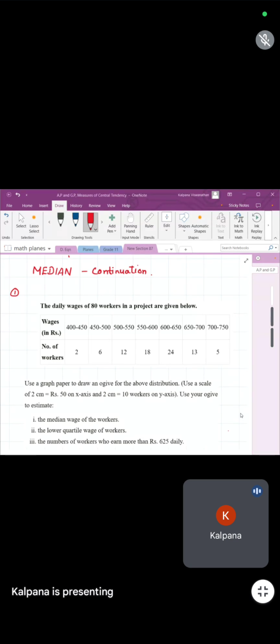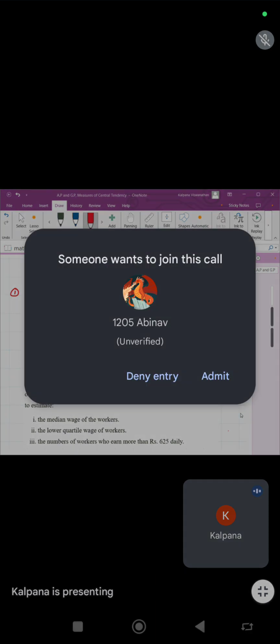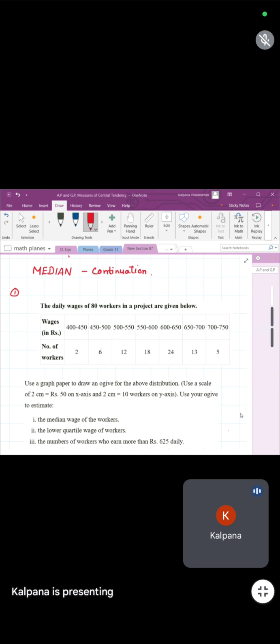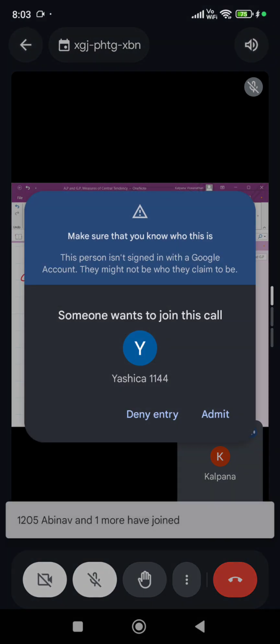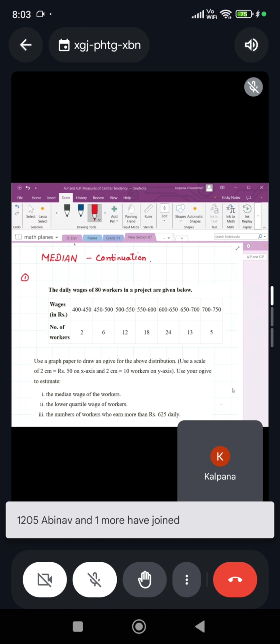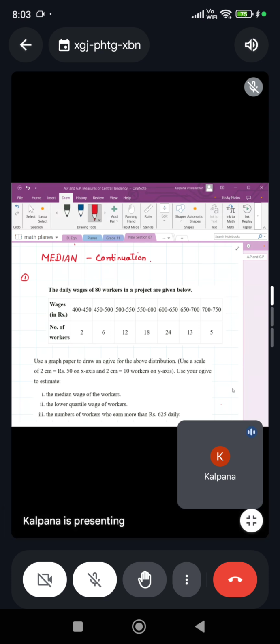Now use a graph paper to draw an ogive for the above distribution using a scale of 2 centimeter equal to rupees 50. So they have given us the scale also here on x-axis and 2 centimeter equal to 10 workers on y-axis. Then using your graph, you have to estimate the median, lower quartile and the number of workers who earned more than rupees 625. Okay, start doing. So what is our first step?